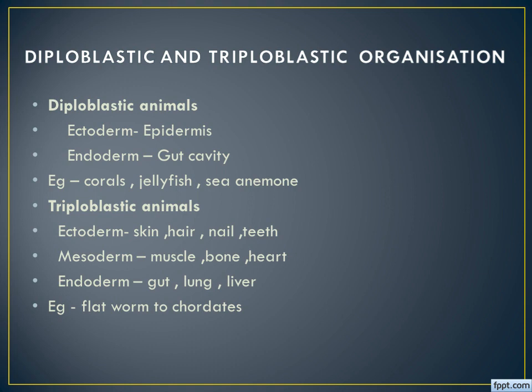For example, the triploblastic layer is present from flatworms to chordates. What do we mean by flatworms to chordates? If we go through the phyla names: Platyhelminthes, Aschelminthes, Annelida, Arthropoda, Mollusca, Echinodermata, Chordata. Up to these, the animals consist of three layers, hence they are known as triploblastic animals. Got it? Fine. Let us see in detail.